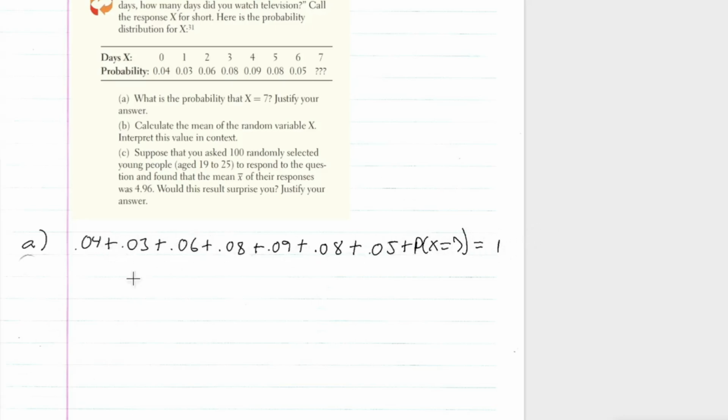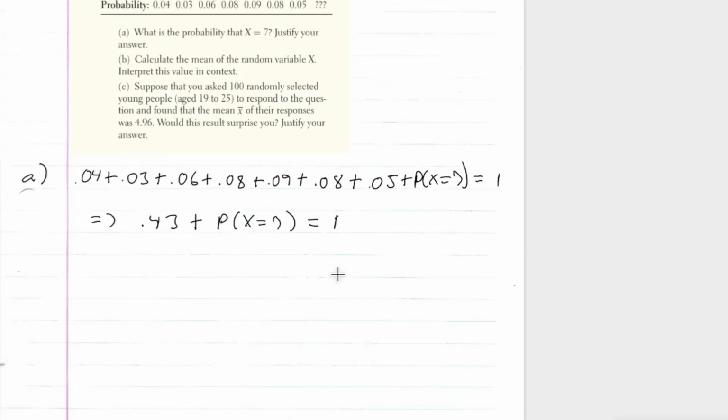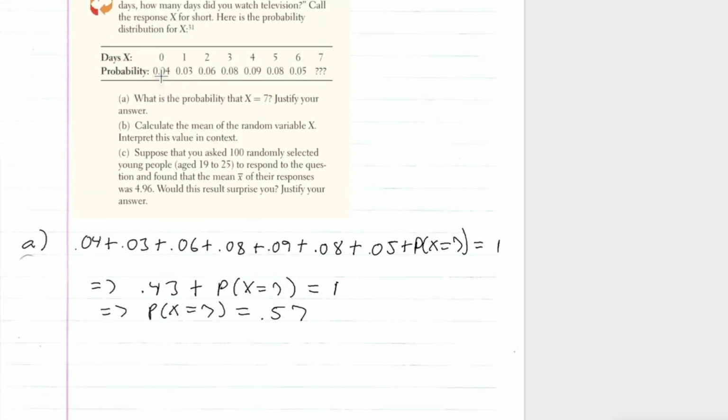So if I add all these together, I get 0.43 plus the probability that x is equal to 7 is equal to 1, right? Then I can subtract 0.43 on both sides to get the probability that x is equal to 7 is equal to 0.57. So the probability that x is equal to 7 is 0.57 because the sum of these probabilities must be 1.